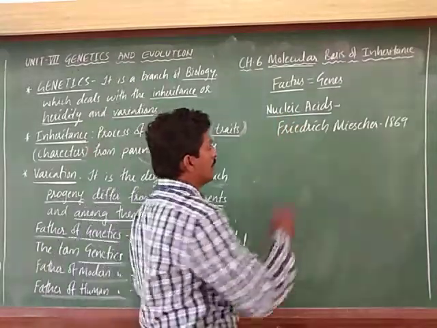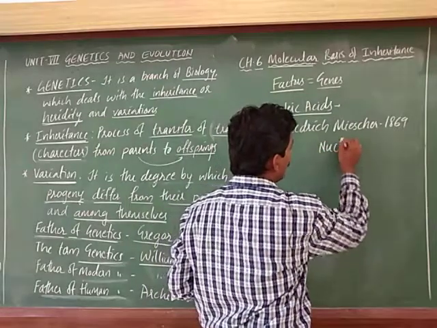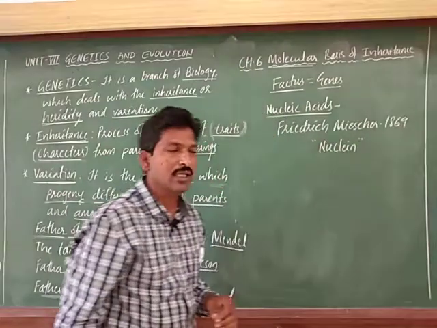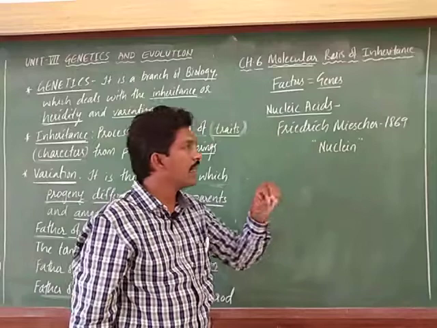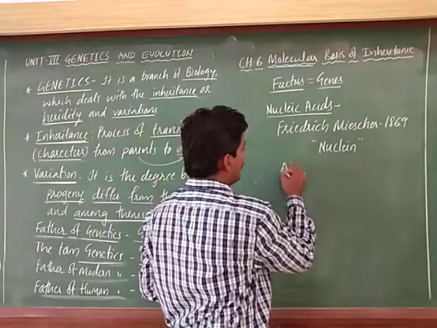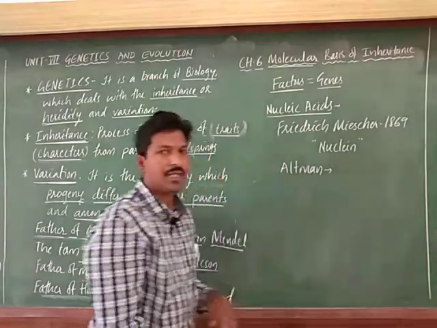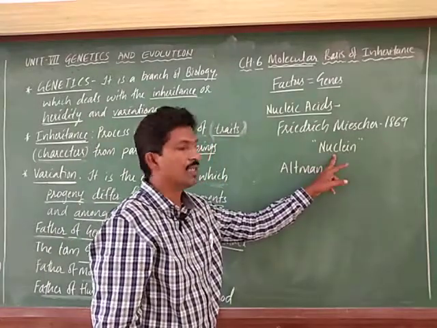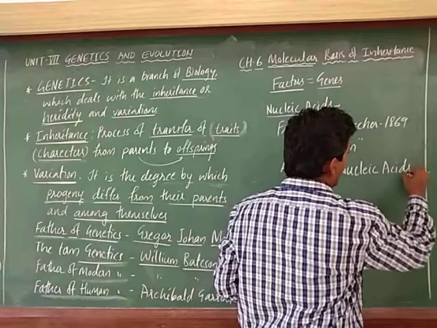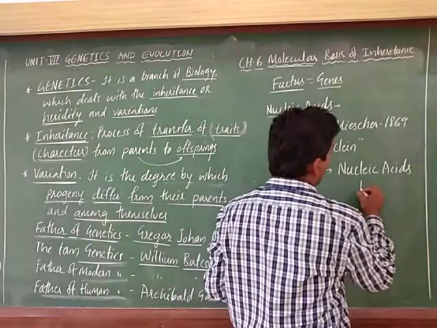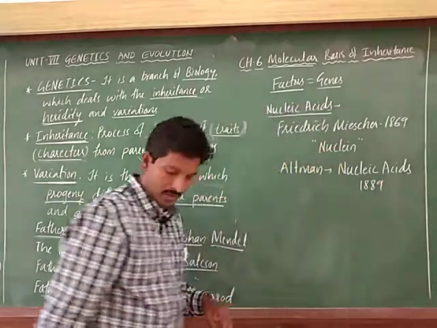He did not actually call it nucleic acid. He called the material nuclein, because he found it in the nucleus. Later, Altmann renamed it, identifying the chemical nature of this nuclein material as acidic, and hence called it nucleic acids, around 1889.